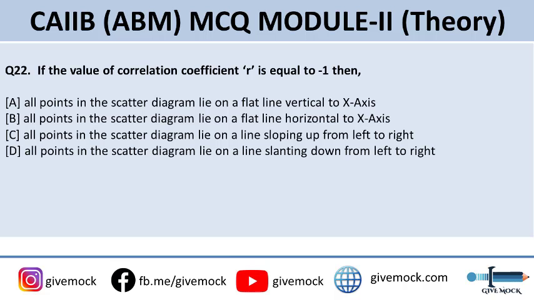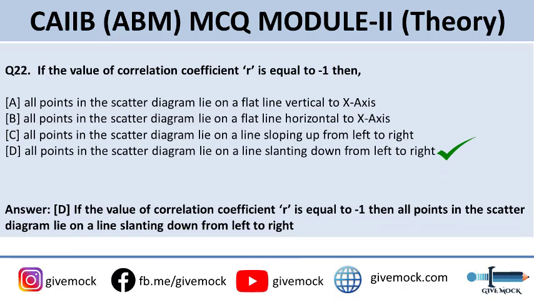Option C, all points in the scatter diagram lie on a line sloping from left to right. Or option D, all points in the scatter diagram lie on a line slanting down from left to right. The correct answer to this question is option D. So if the value of correlation coefficient R is equal to -1, then all points in the scatter diagram lie on a line slanting down from left to right.